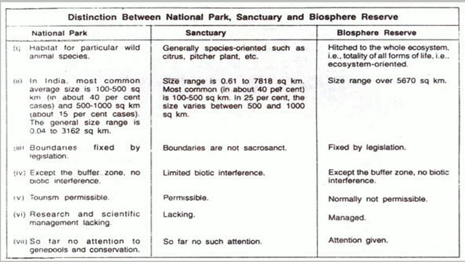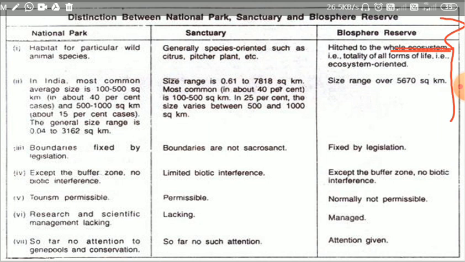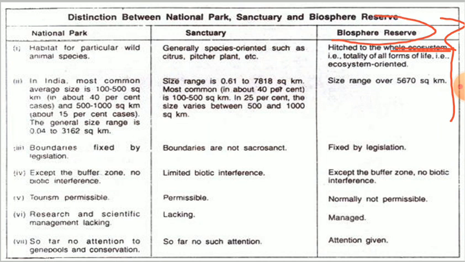In the case of biosphere reserves, we have already talked about this: a biosphere reserve is a complete ecosystem which supports life, in a larger amount. The size of biosphere reserves is more than 5,600 square kilometers. Whereas the area covered by national parks ranges from 100 to 500 square kilometers, and sanctuaries range from 0.61 square kilometers to